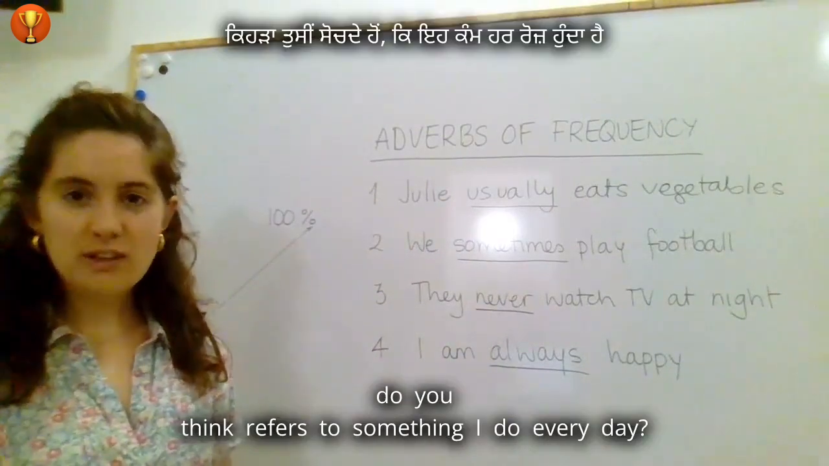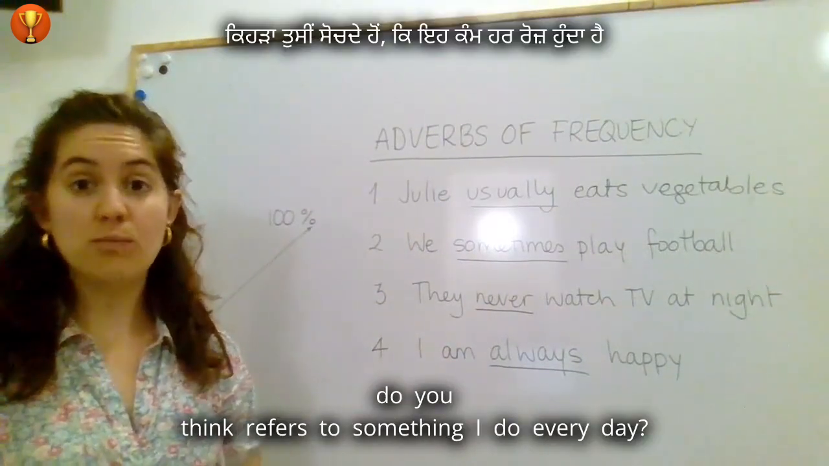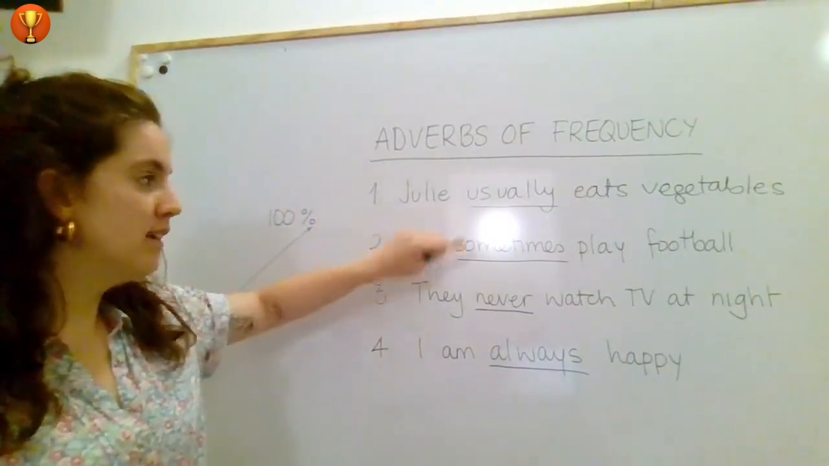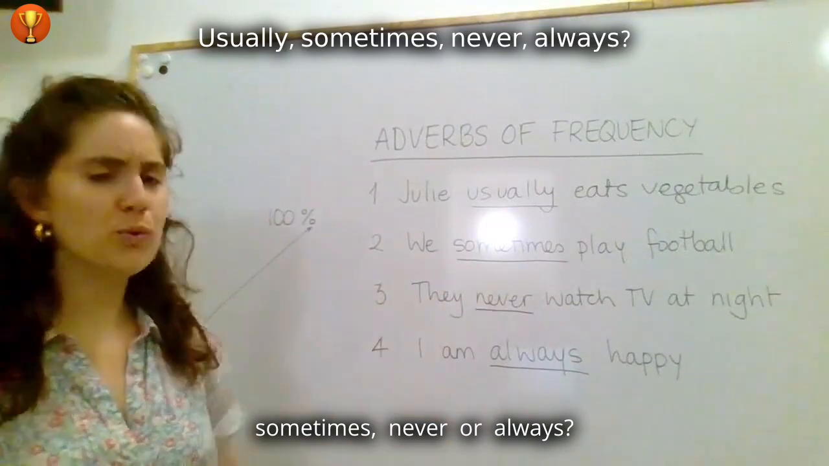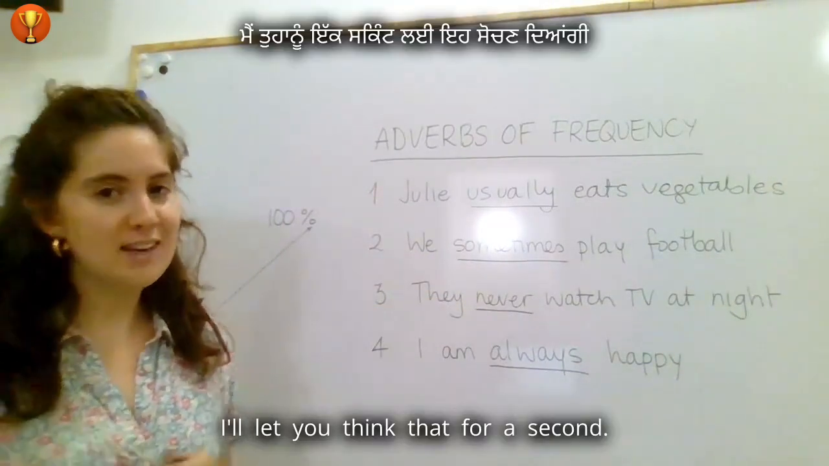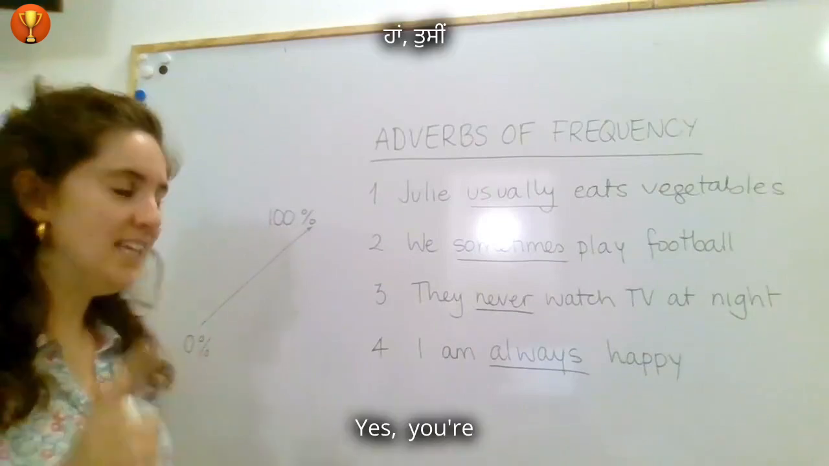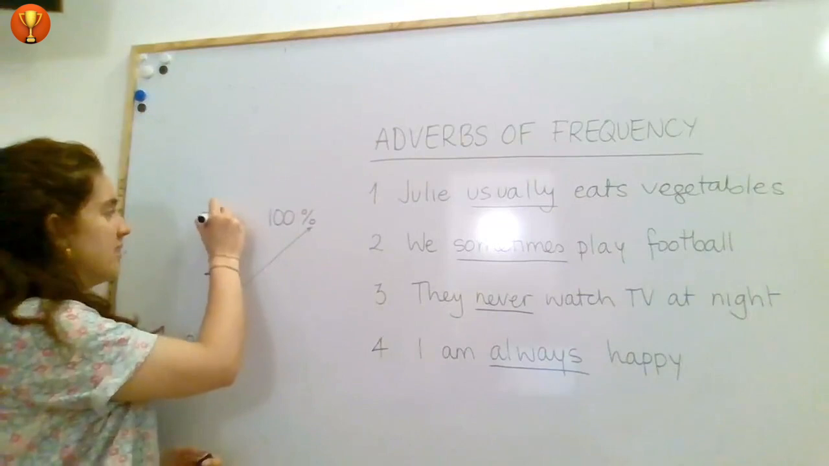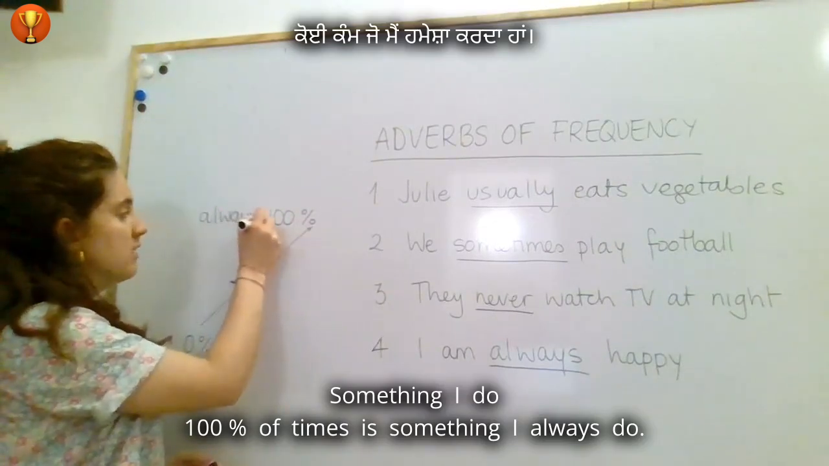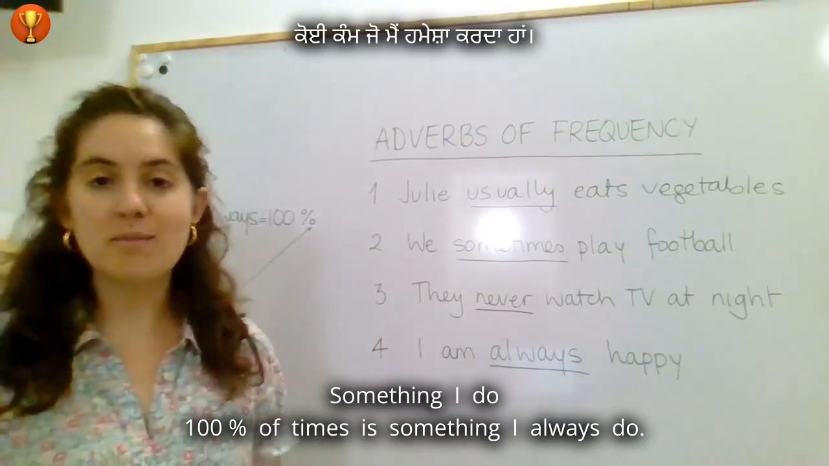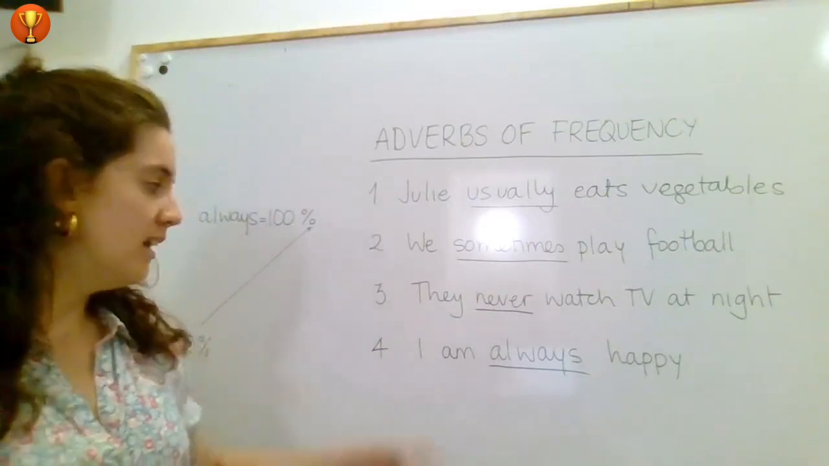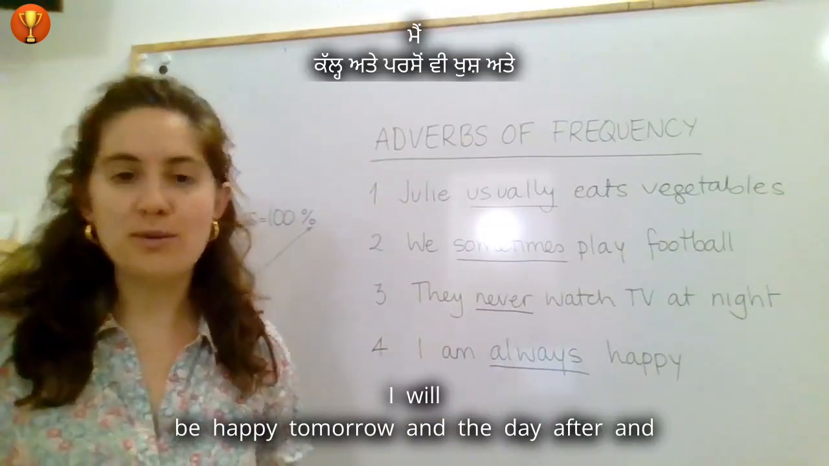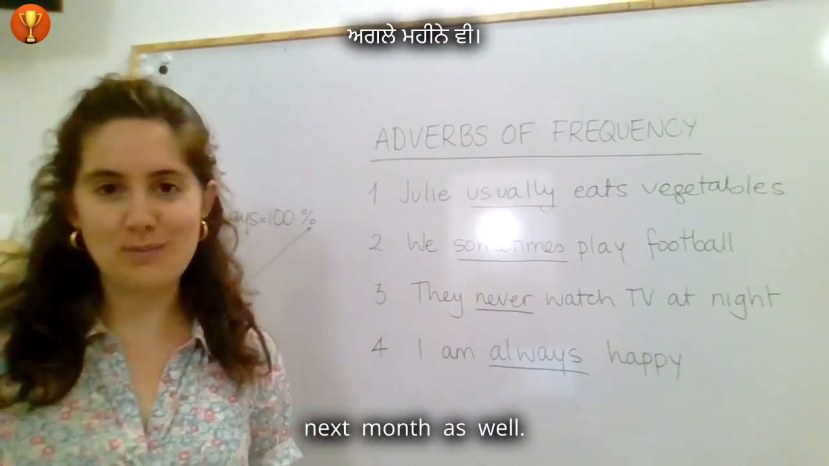Which one do you think refers to something I do every day? I do all the time. Is it usually, sometimes, never, or always? I'll let you think about that for a second. Yes, you're absolutely right. Always. Something I do 100% of times is something I always do. I am always happy. I am happy now. I will be happy tomorrow and the day after and next month as well.